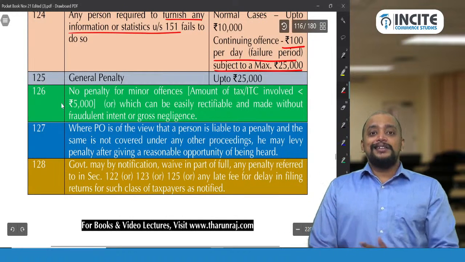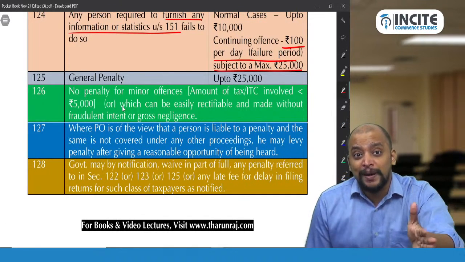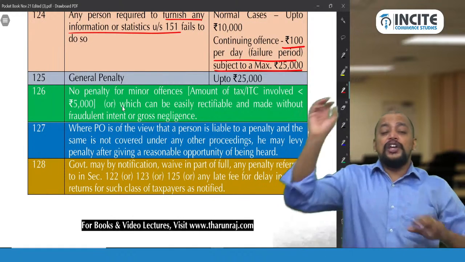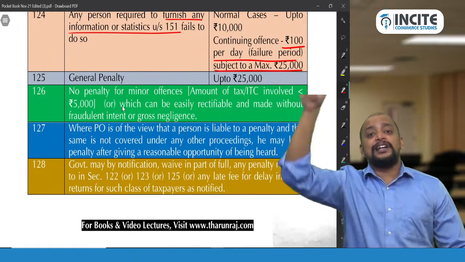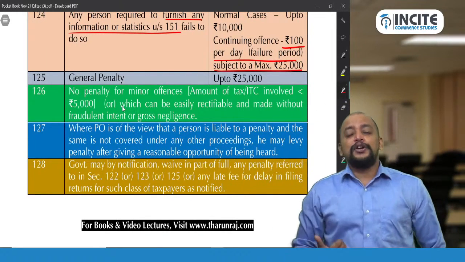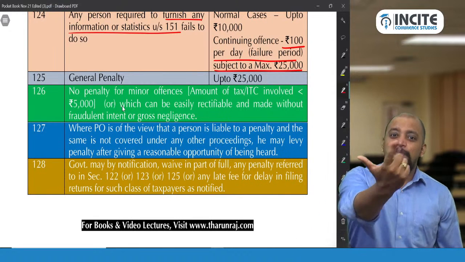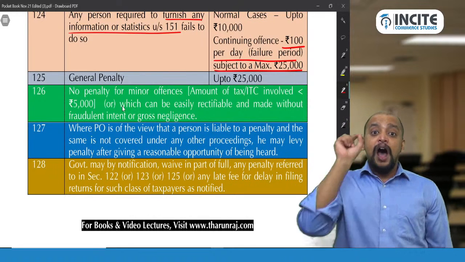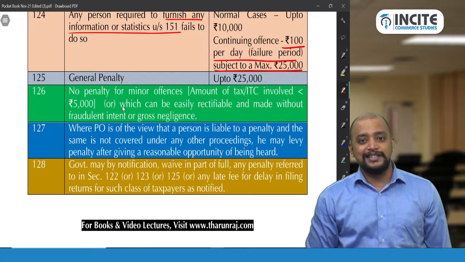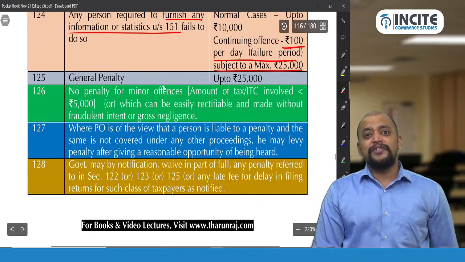But remember, section 126 is applicable only when the penalty is an up to penalty. Wherever, whichever section, they use the words up to 10,000, up to 25,000, like that, in those places only they can invoke 126, because it is up to their discretion. Up to 25,000 means even 1 rupee is also up to 25,000 rupees. So 1 rupee also can be collected as a penalty. So it is up to whose discretion? Officer's discretion. So in which places is the officer's discretion there?